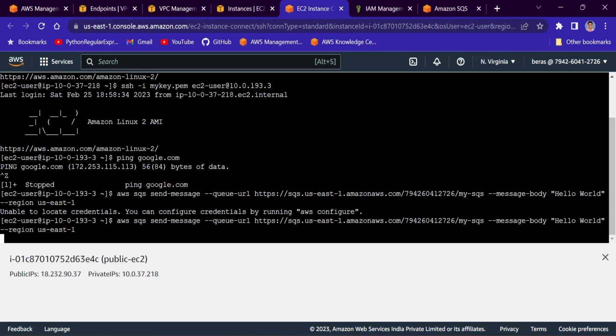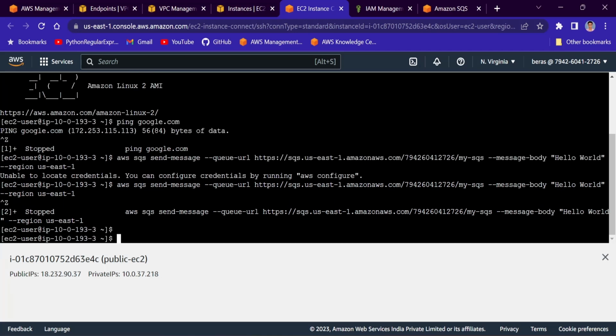Fine. So for that, we need to tell this EC2 instance to please use the interface endpoint which we have created in the same private subnet, and through that interface endpoint send the message to that SQS which is there in the public network, right?